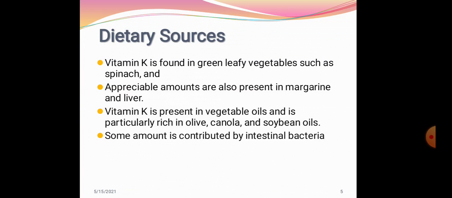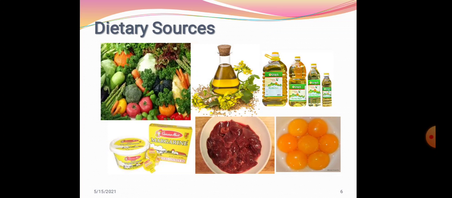Okay, next about the dietary source. What is the dietary source? I told you before that vitamin K is found in green leafy vegetables such as spinach and the other sources are contributed by the intestinal bacteria. An appreciable amount is also present in margarine and liver. Vitamin K is present in vegetable oil and is particularly rich in olive oil, canola oil and soybean oil. But remember the main source is green leafy vegetables and it is also produced by the intestinal bacteria. So these are the dietary sources of vitamin K.